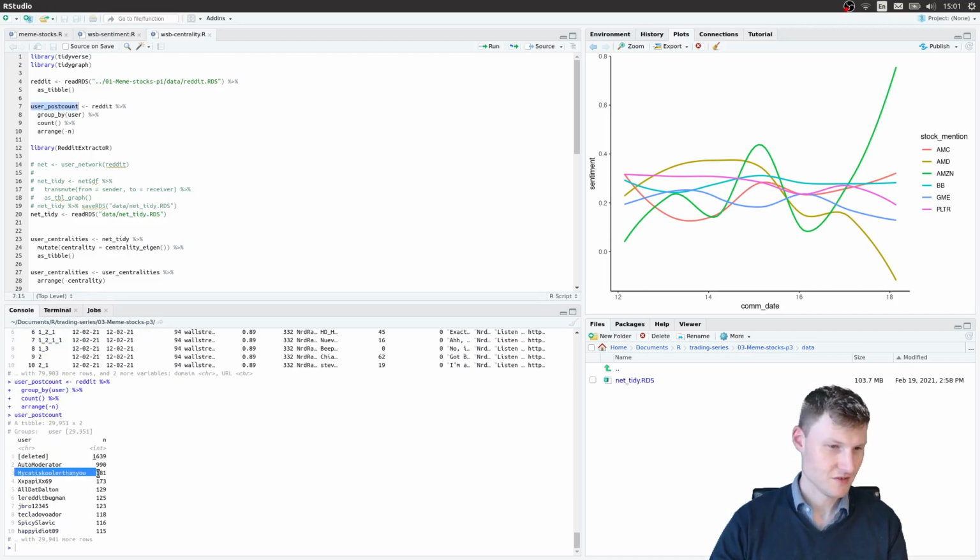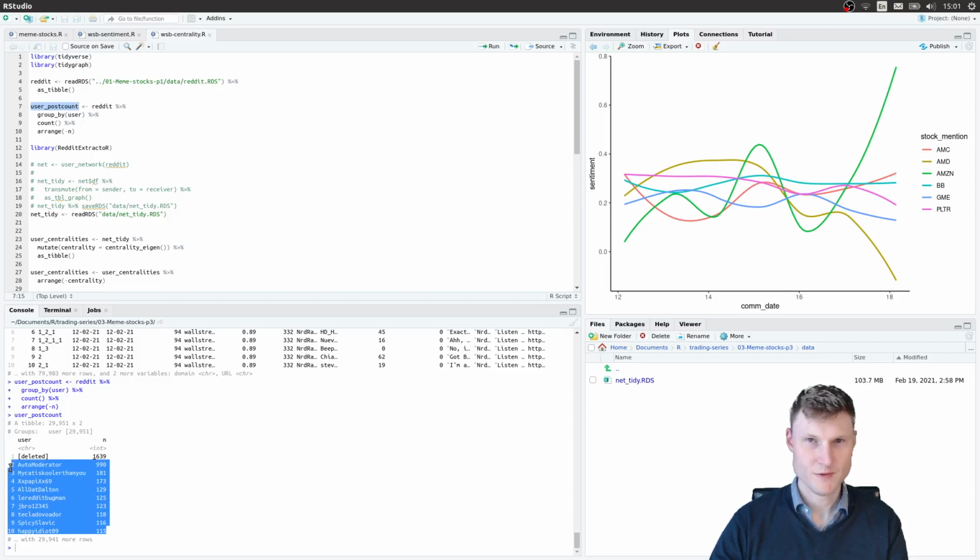And you have users like My Cat Is Cooler Than You, which seems pretty active, XX Peppy 69, and a couple of others with above 100 posts for this short observation period.